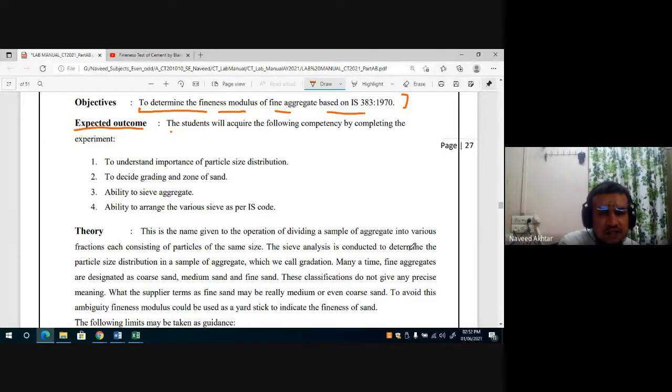IS 383 1970 is the IS code for aggregate, and we will see how to perform this experiment, the sieve analysis of fine aggregate. We need various types of sieves to perform this experiment.